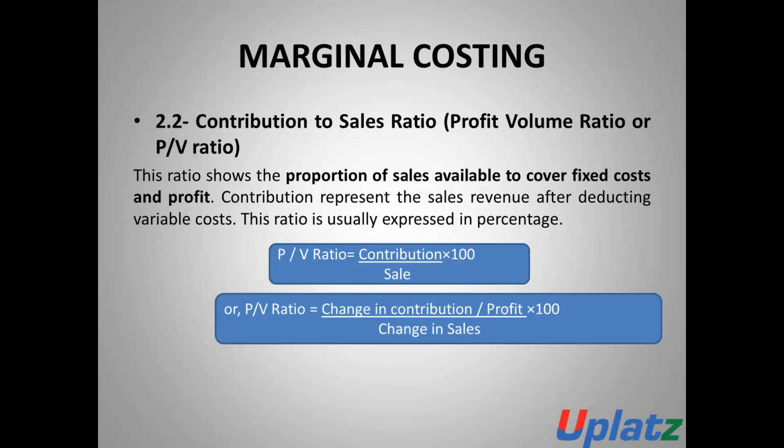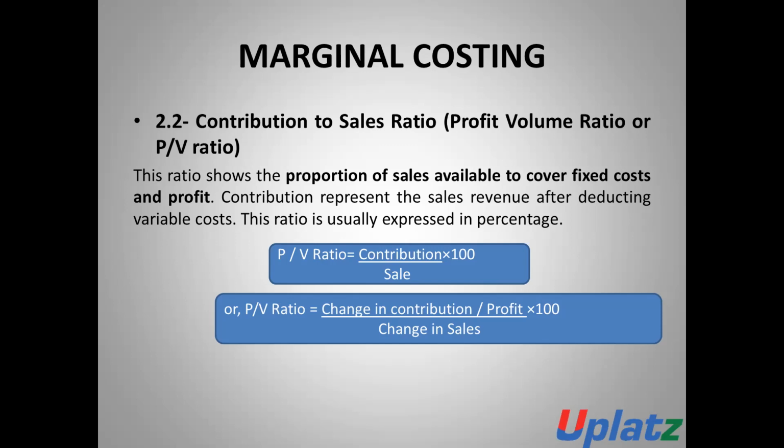Contribution to sale ratio. What is the meaning of contribution to sale ratio, and what is the formula? This ratio shows the proportion of sale which is available to cover the fixed cost and the profit. Contribution represents the sale revenue after deducting the variable cost, and this ratio is to be expressed as follows.